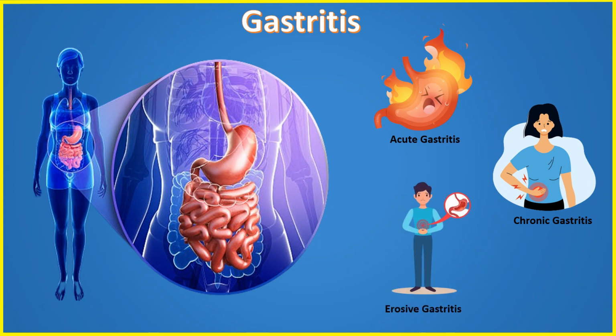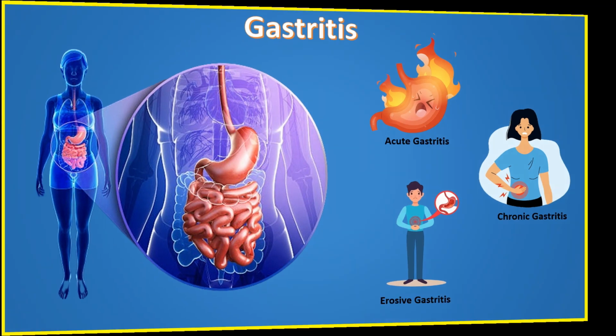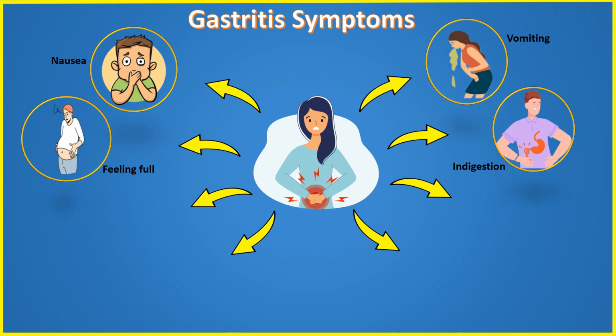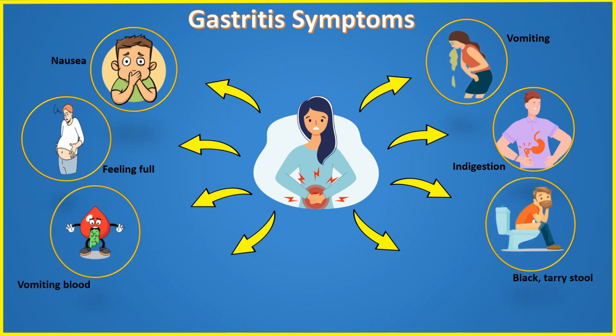Erosive gastritis is a less common form of the condition. It usually causes mild inflammation. However, it can lead to bleeding and ulceration in the stomach lining. Gastritis doesn't usually cause noticeable symptoms in every individual. If present, the most common symptoms include the following: nausea, vomiting, feeling full, particularly after eating, and indigestion. Additional symptoms of erosive gastritis include black tarry stools and vomiting of blood or coffee ground color vomiting.